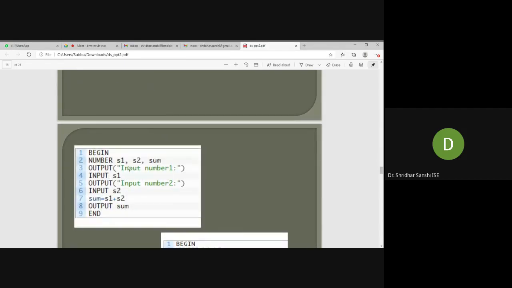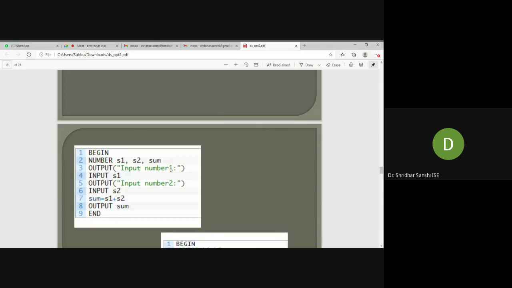So this is a pseudocode. It looks like a program, but it is not a program, right? It is a pseudocode. So this is slightly different from the algorithm. Just see here. Instead of start, we are writing begin. First we need numbers, right? So number s1 comma s2 comma sum. These are the numbers that we are using for calculating the sum of two numbers, right?